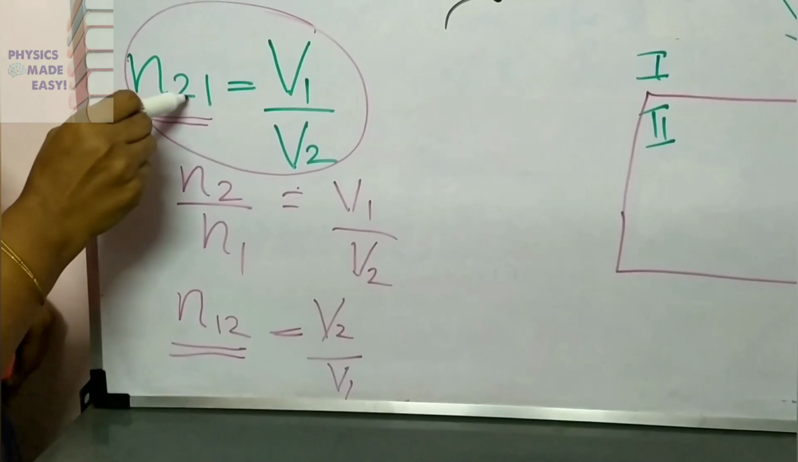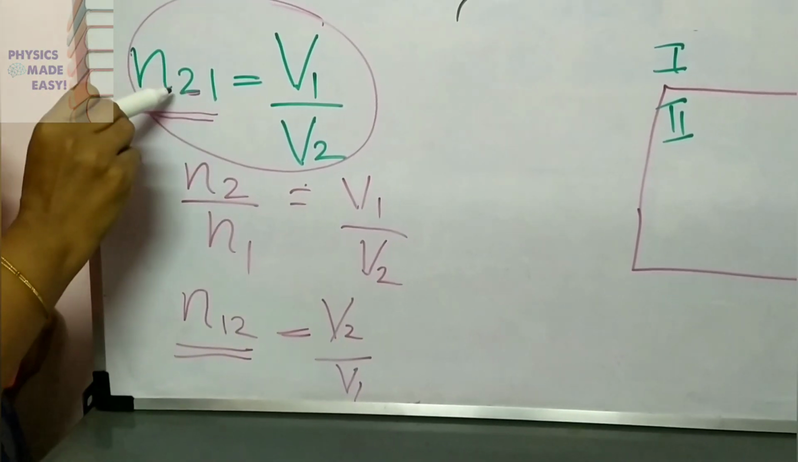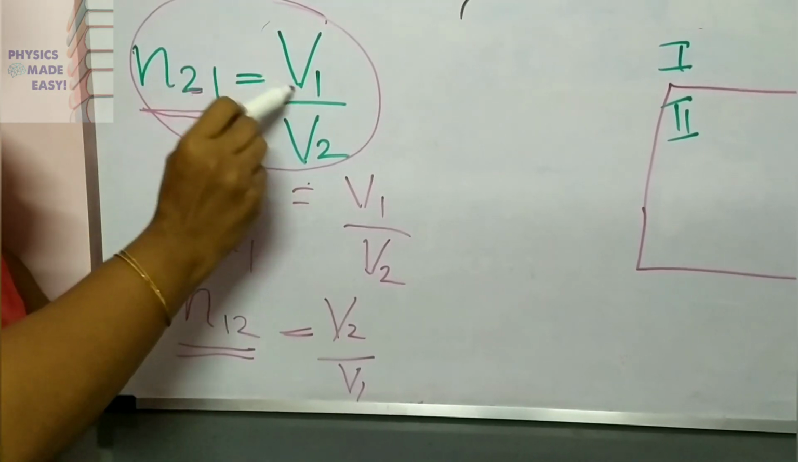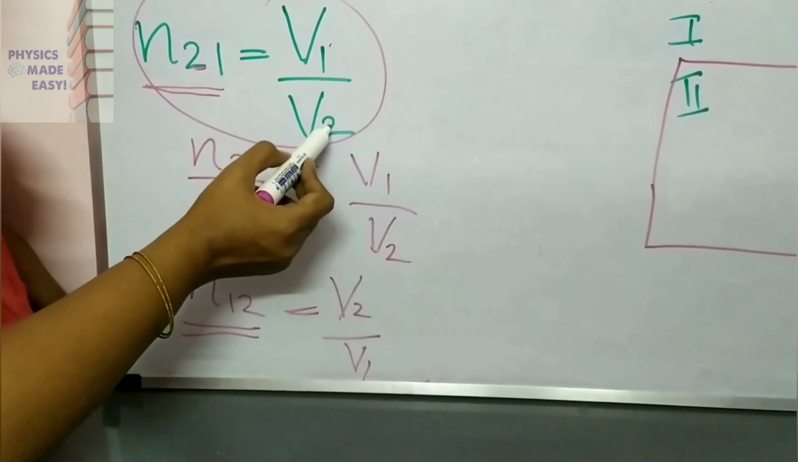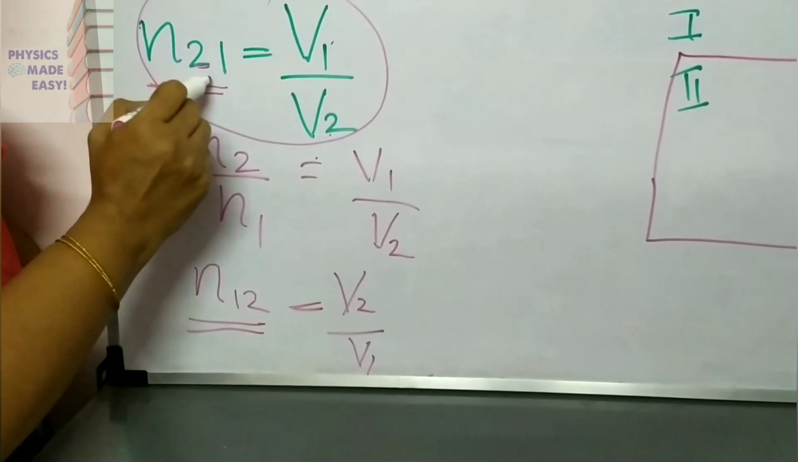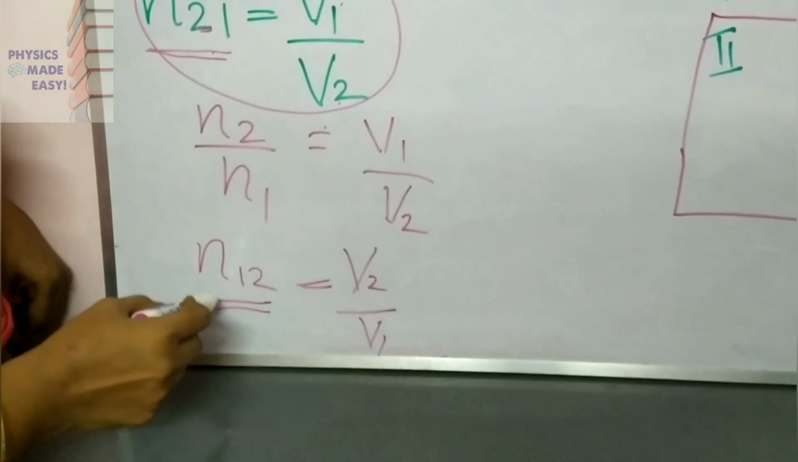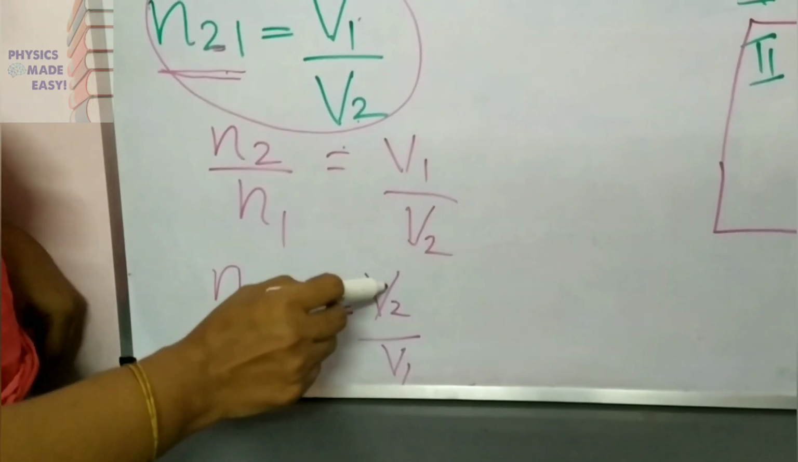Here, N21 is the refractive index of the second medium with respect to the first. Here you can see the speed of light through the first medium is in the numerator and the speed through the second medium in the denominator. N21 is equal to V1 by V2. Here it is N12, the refractive index of the first medium with respect to the second, that you can write as V2 by V1.